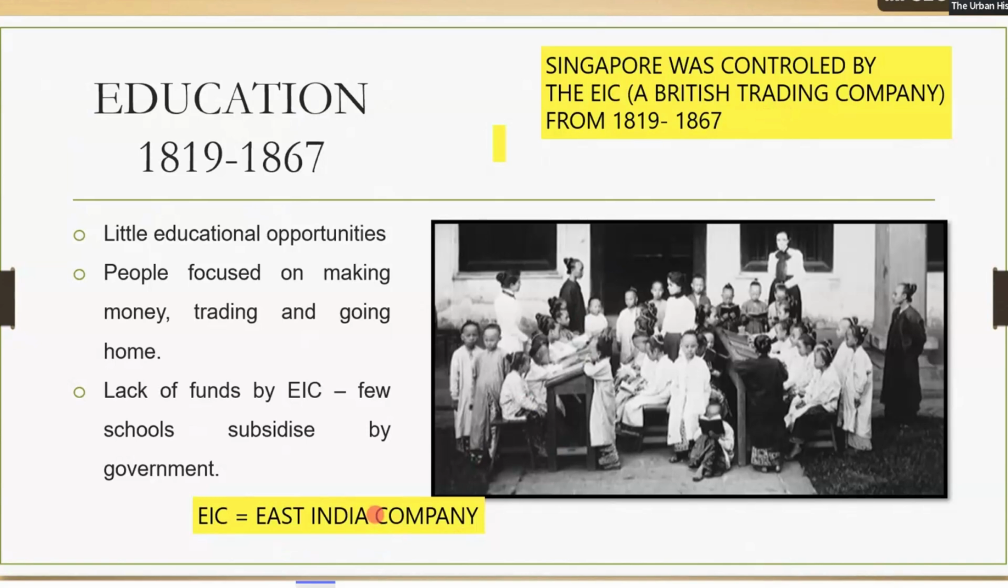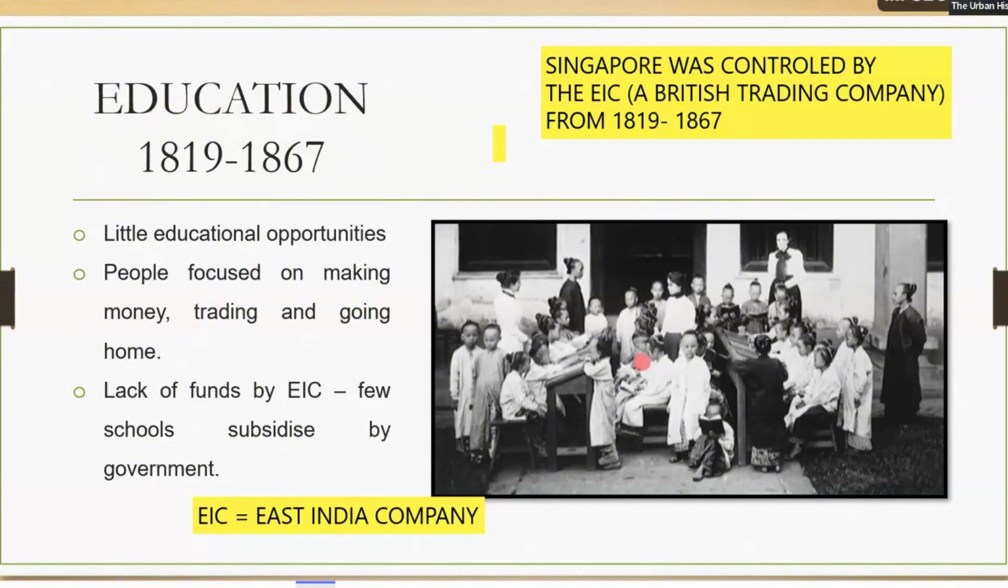They didn't want to spend a lot of money on Singapore because they were not making money. You can go and study the early part of the chapter to understand why the EIC was not making money. Because of that, there were very few educational opportunities, because the EIC didn't spend money to build schools. The people in Singapore were focused only on making money, trading, and then going back to whichever country they came from. So this was the situation in Singapore from 1819 to 1867.